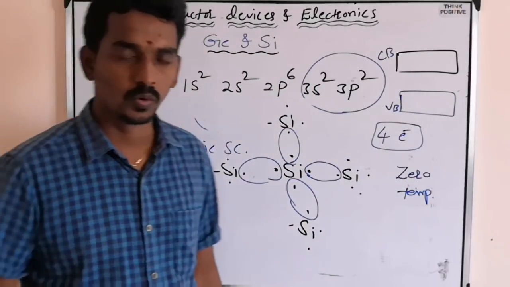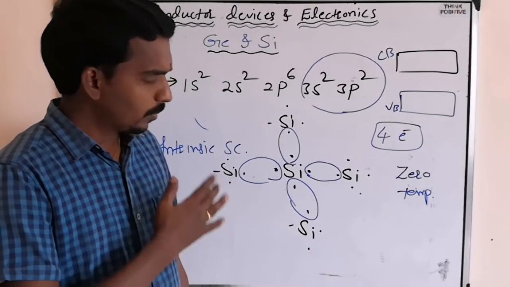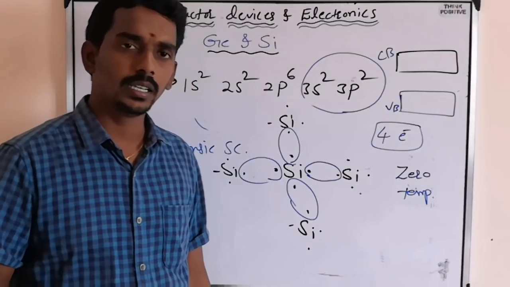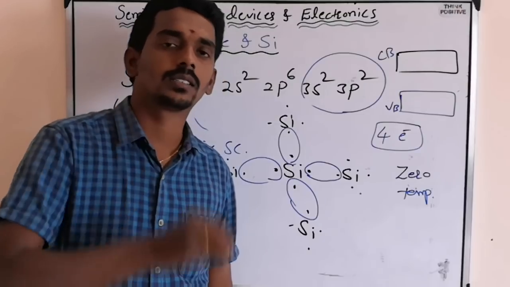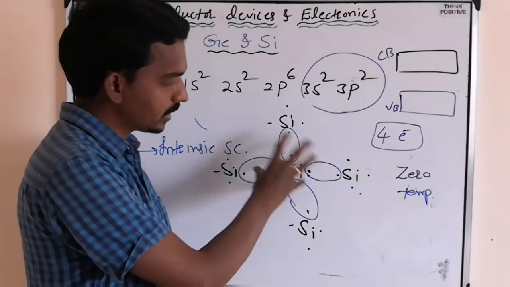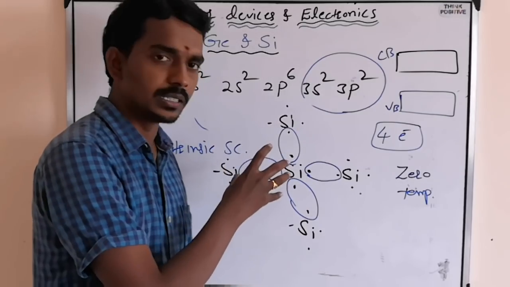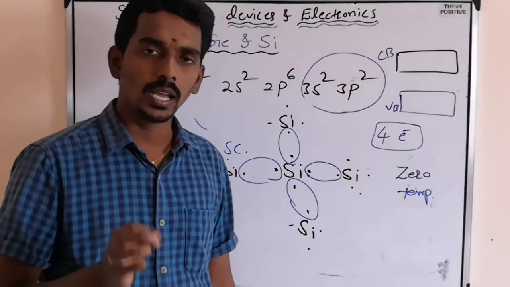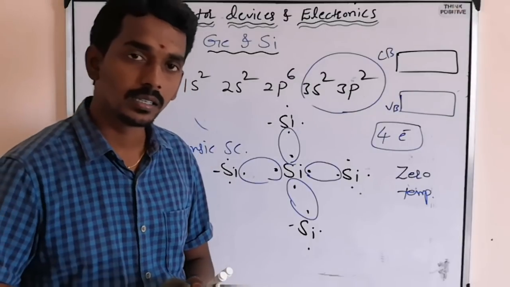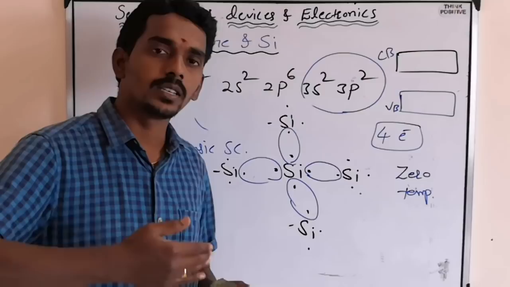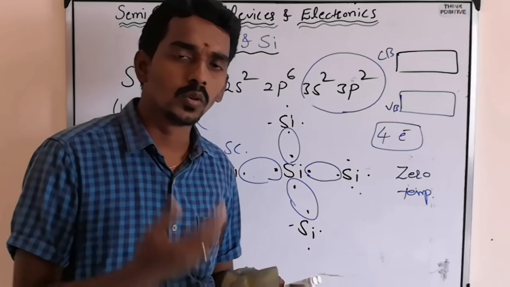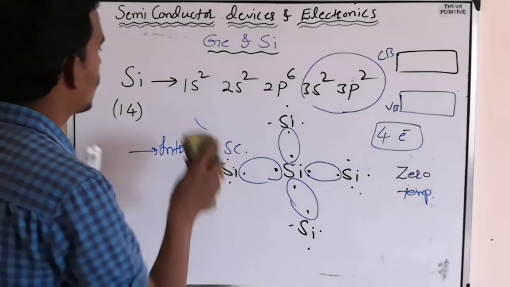Now the question arises: does a pure or intrinsic semiconductor conduct no electricity, or will it conduct some electricity? At absolute zero temperature only, this is the figure, this is the scenario, where all electrons are tightly bound. But when the temperature rises slowly, what happens?